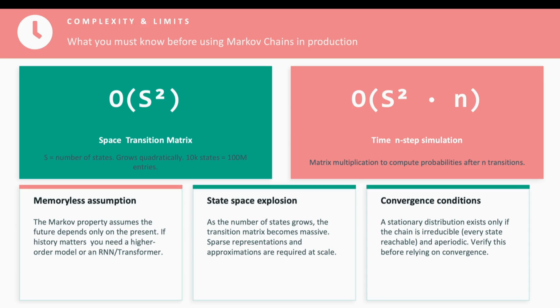Third, convergence conditions. A stationary distribution only exists if the chain is irreducible, every state can reach every other state, and aperiodic, no deterministic cycles. If your chain violates either, the matrix multiplication will not converge. Always verify these properties before relying on the stationary distribution.